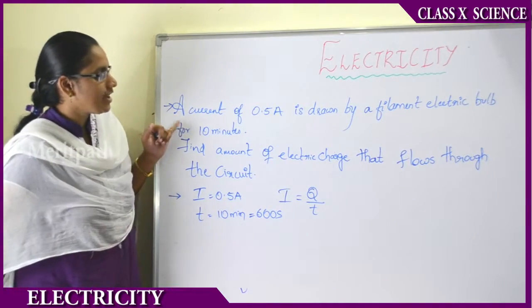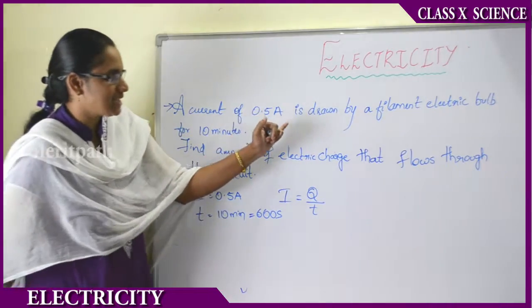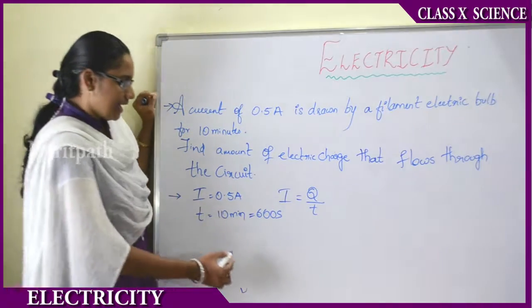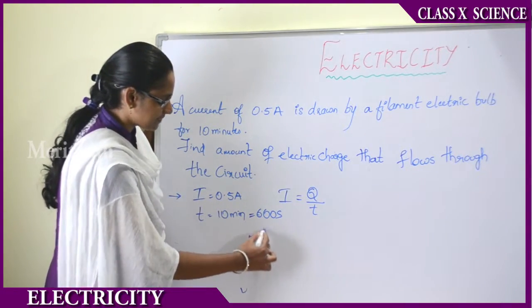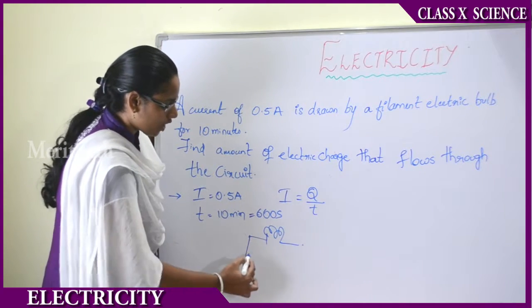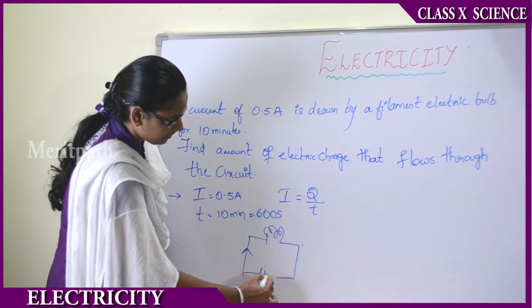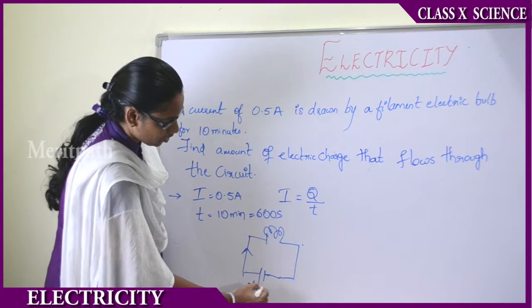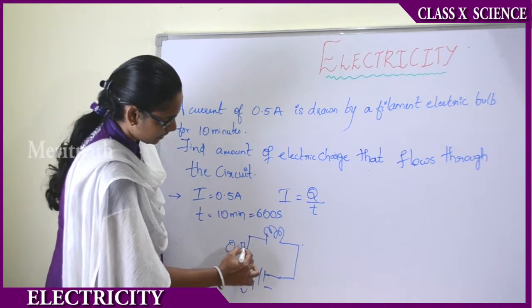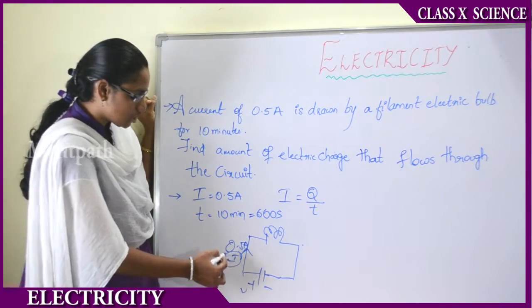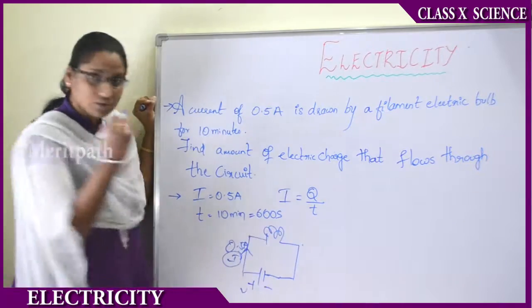A current of 0.5 amperes is drawn by a filament electric bulb. That means there is a bulb, and it is drawing, that is consuming, 0.5 amperes of current in order to glow.